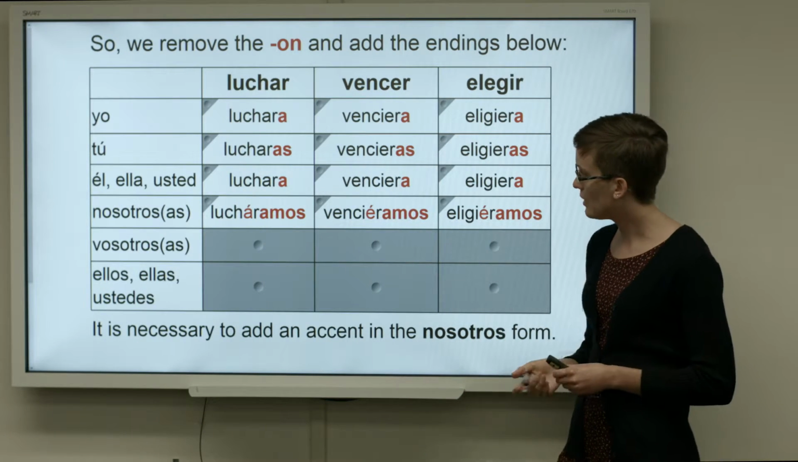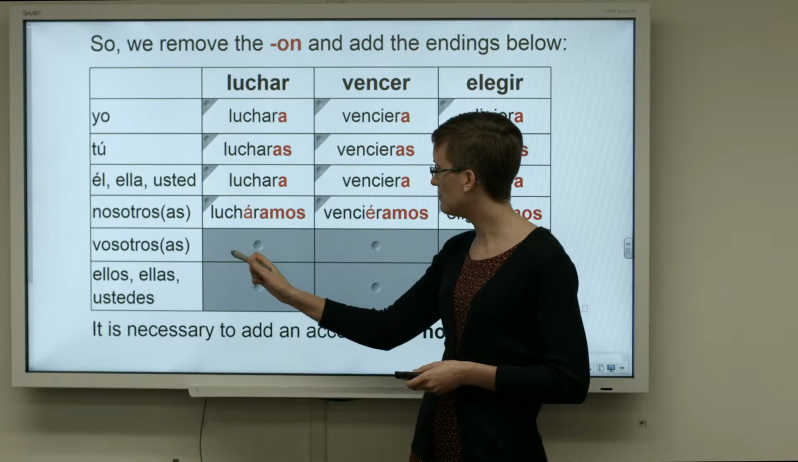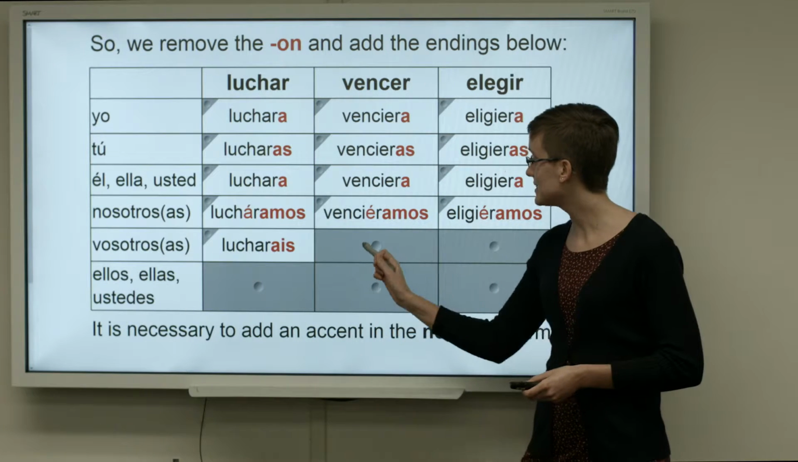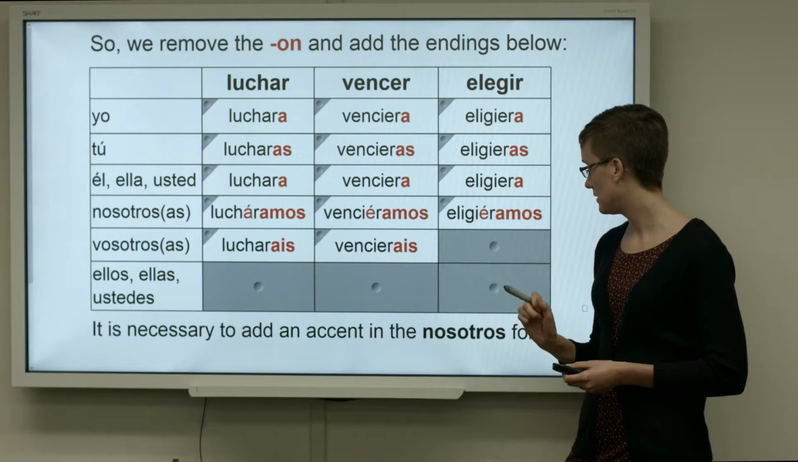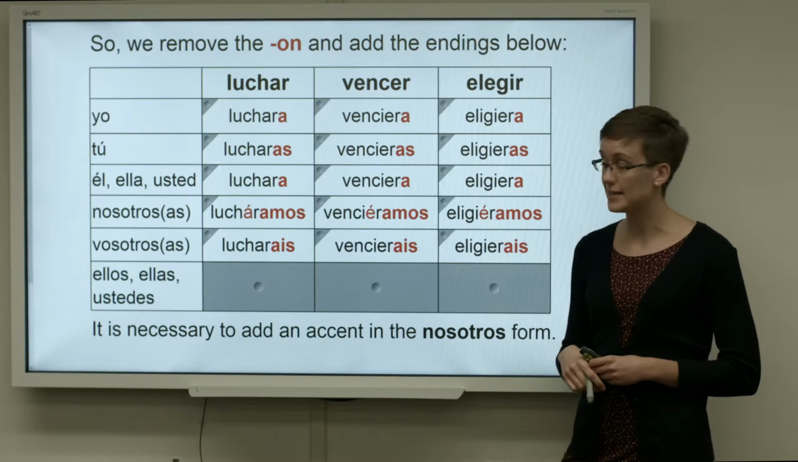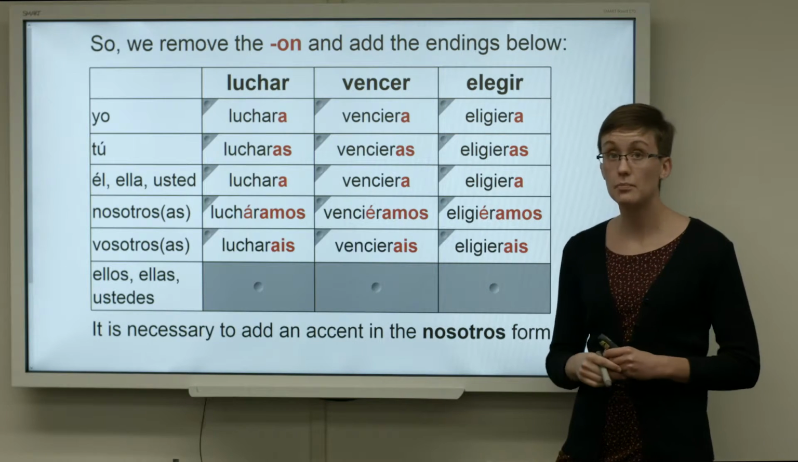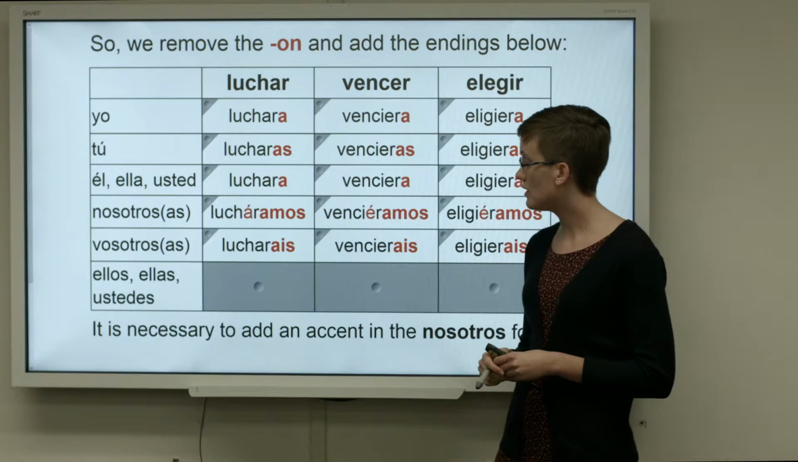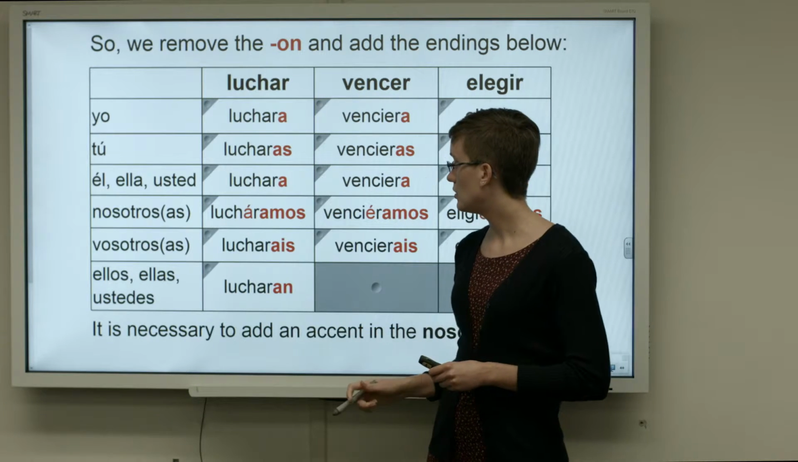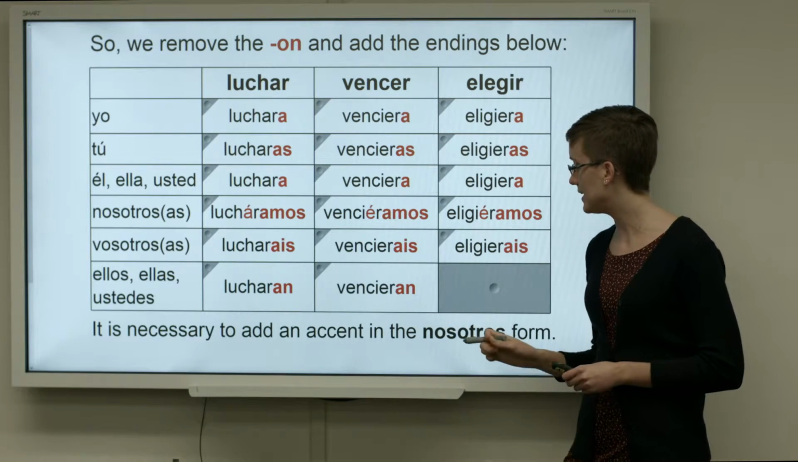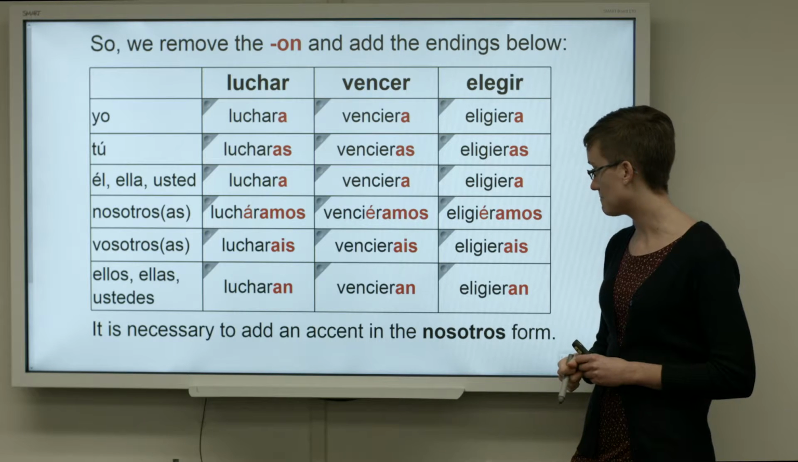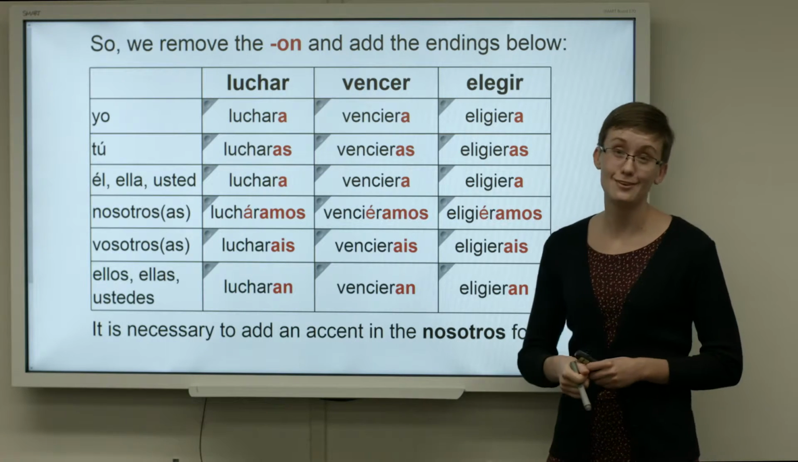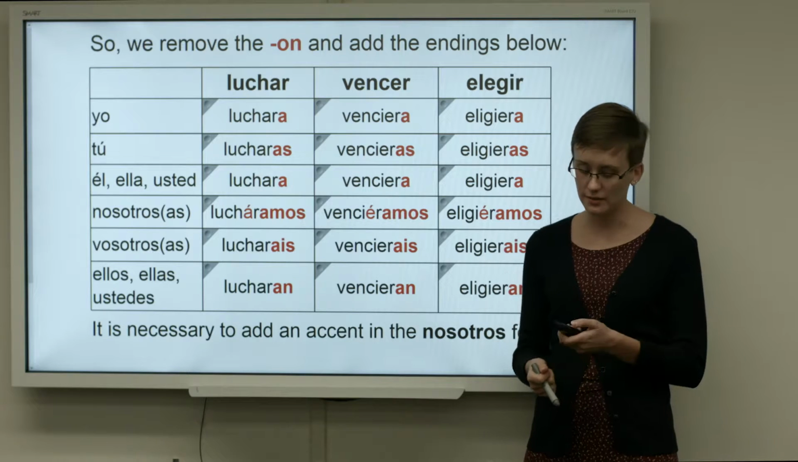Now for the vosotros, vosotras form, we have lucharais, vencierais, and eligierais. And finally, third person plural, ellos, ellas, ustedes: lucharan, vencieran, and eligieran. So that is how you form the imperfect subjunctive.